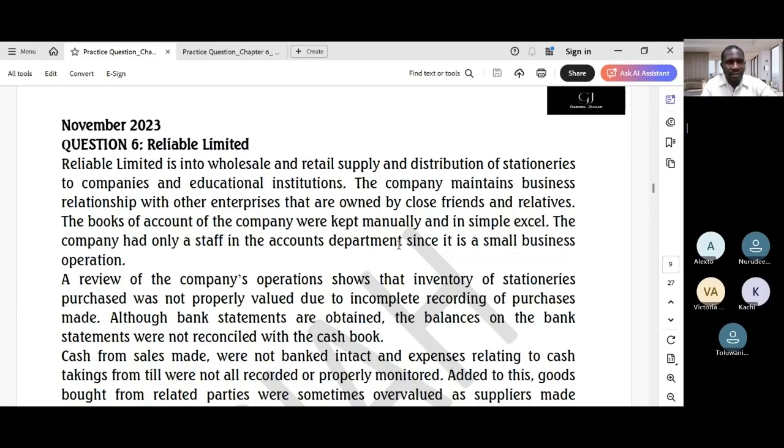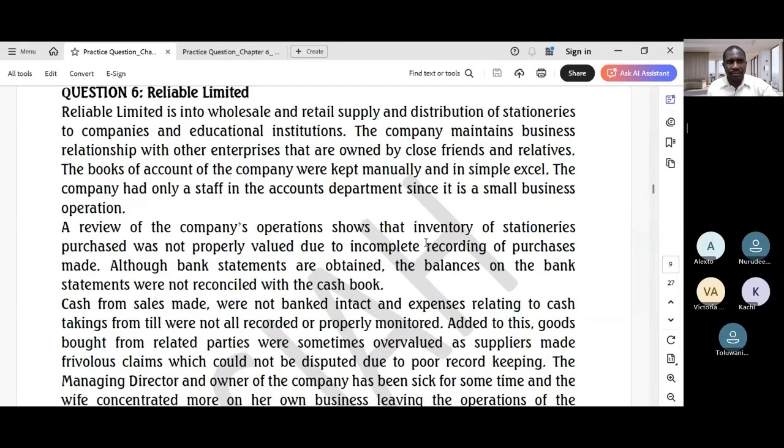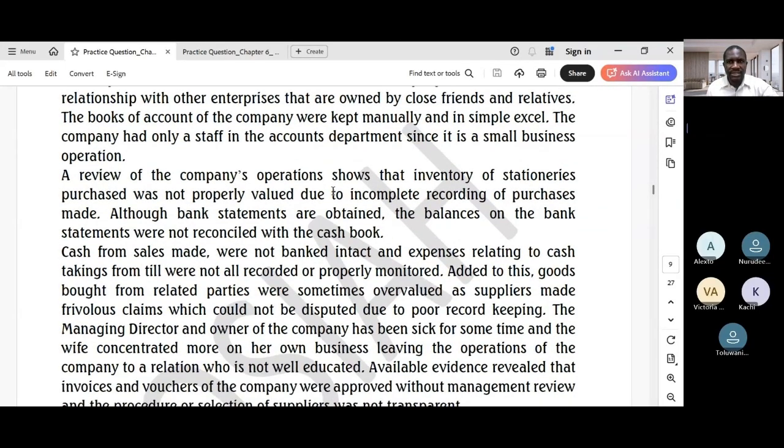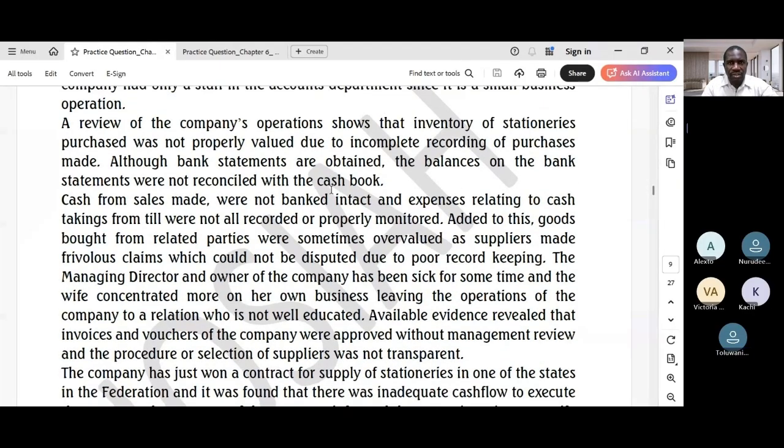The question reads, Reliable Limited is into wholesale and retail supply and distribution of stationaries to companies and educational institutions. The company maintains business relationship with other enterprises that are owned by close friends and relatives. The books of account of the company are kept manually and in simple Excel. The company had only staff in the accounts department since it's a small business operation.